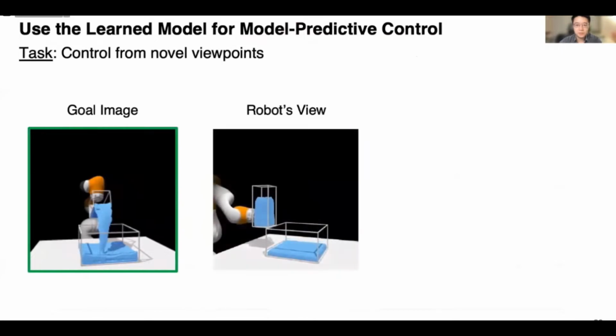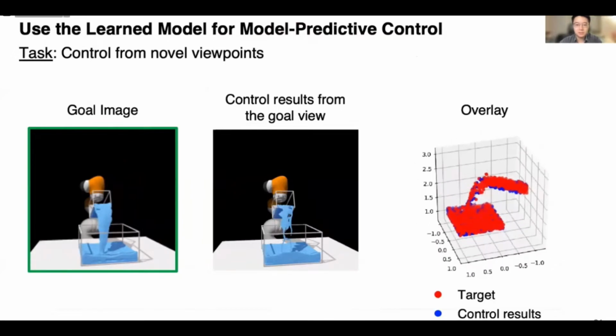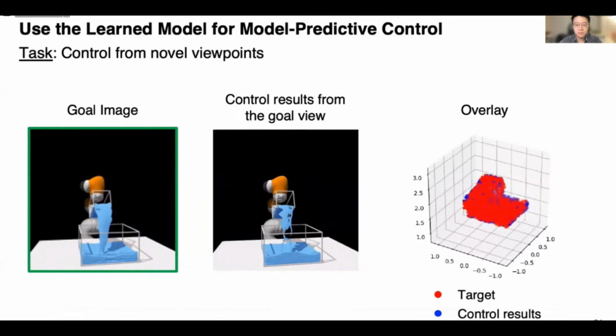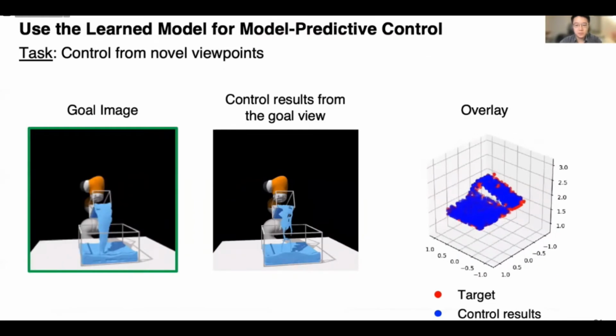Here's the control process, where the robot only takes a visual observation from one camera with a viewpoint vastly different from the goal. Here is the control result from the goal viewpoint. We extract the fluid particles from the underlying simulator and show the overlay between the resulting configuration and the goal. Our model matches the target configuration with a decent accuracy.